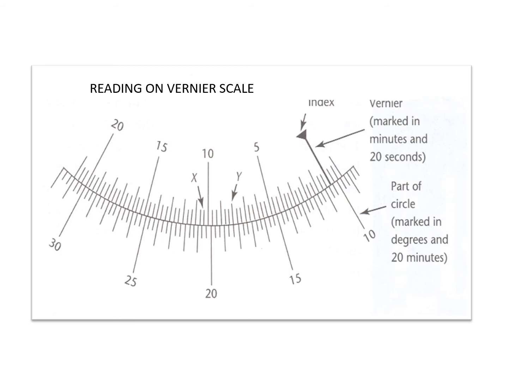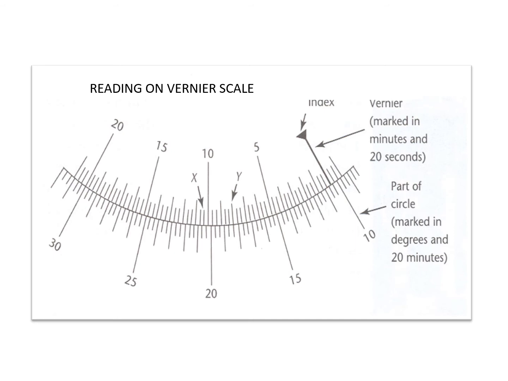That's it. In a similar way, the upper readings are known as Vernier scale readings. The Vernier scale is marked from 0 to 20, and each line on the Vernier scale represents minutes and seconds only, not degrees, whereas in the main scale you can find degrees and minutes. And again, divisions are marked with 0, 5, 10, 15, and 20.